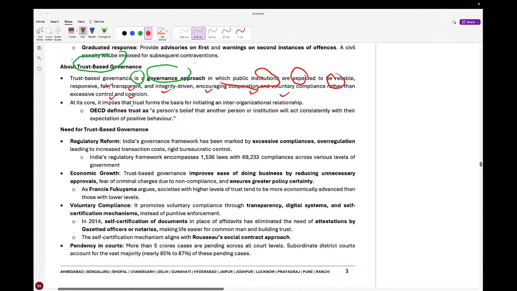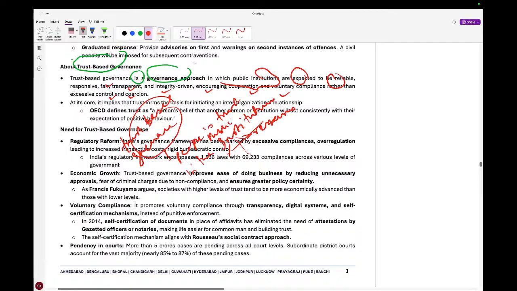So it is seeking people's trust in the public institutions.